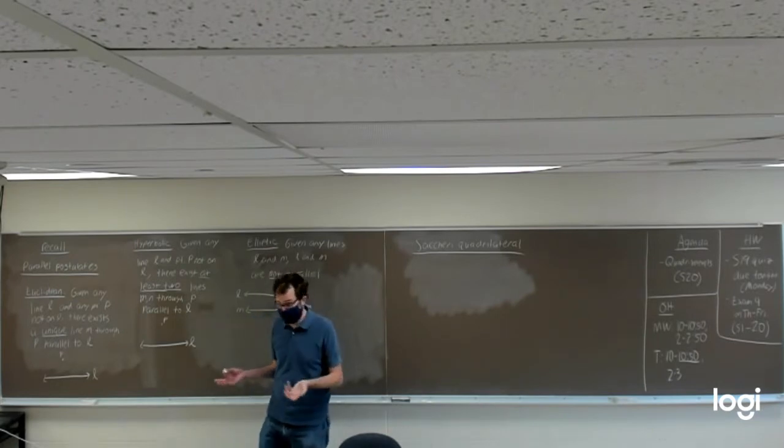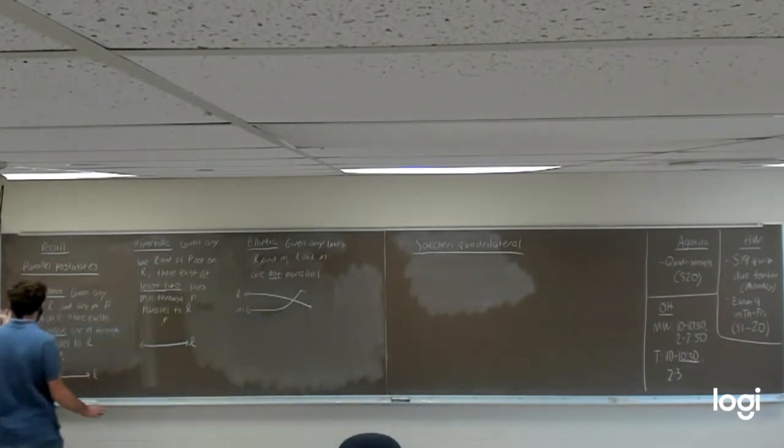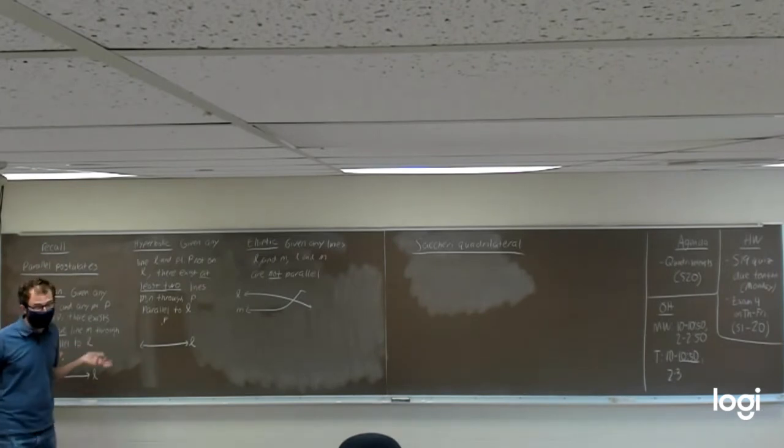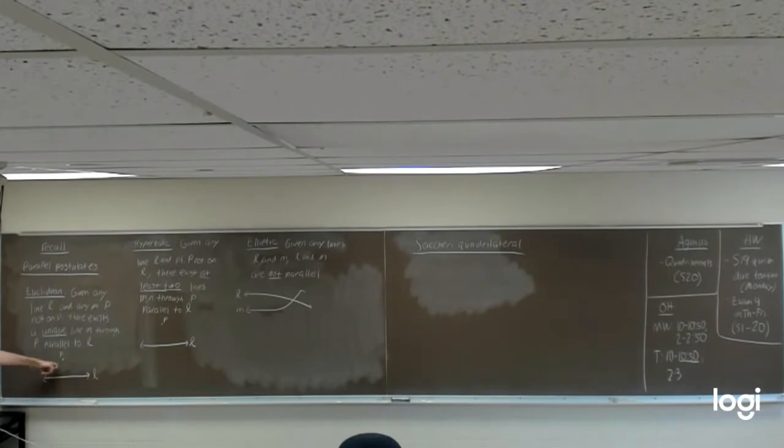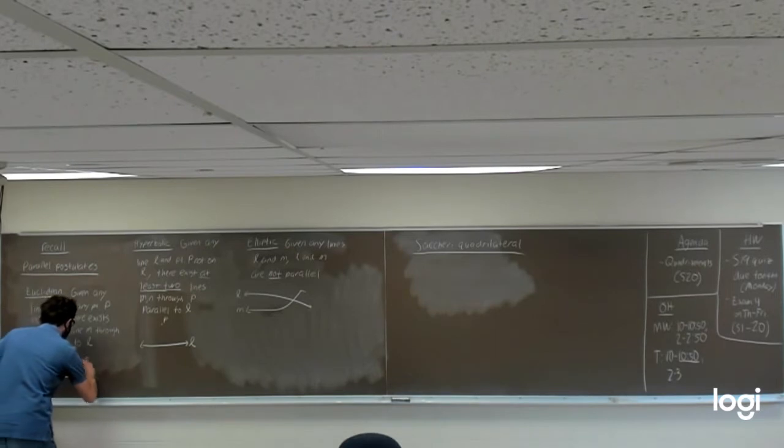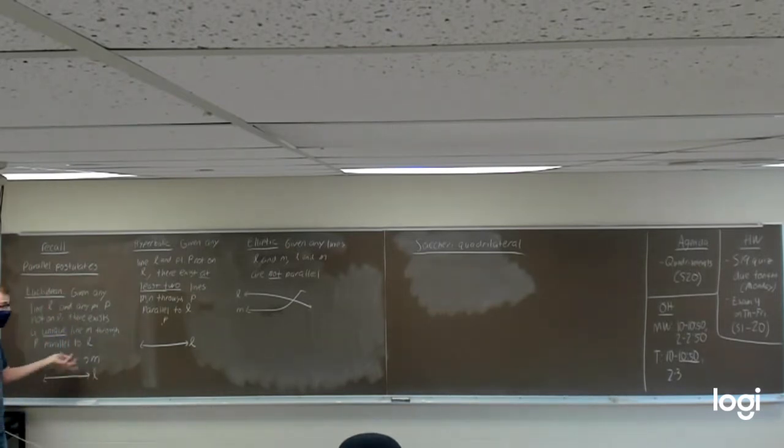two different versions. Euclid's version of the parallel postulate, this is the modern version that's logically equivalent to what Euclid wrote, says that given any line L and any point P, there exists a unique line M through P that is parallel to L. In other words, there's only one line that is both parallel to L and passes through the point P, and that would look something like that. Euclidean geometry is where this Euclidean parallel postulate holds true.